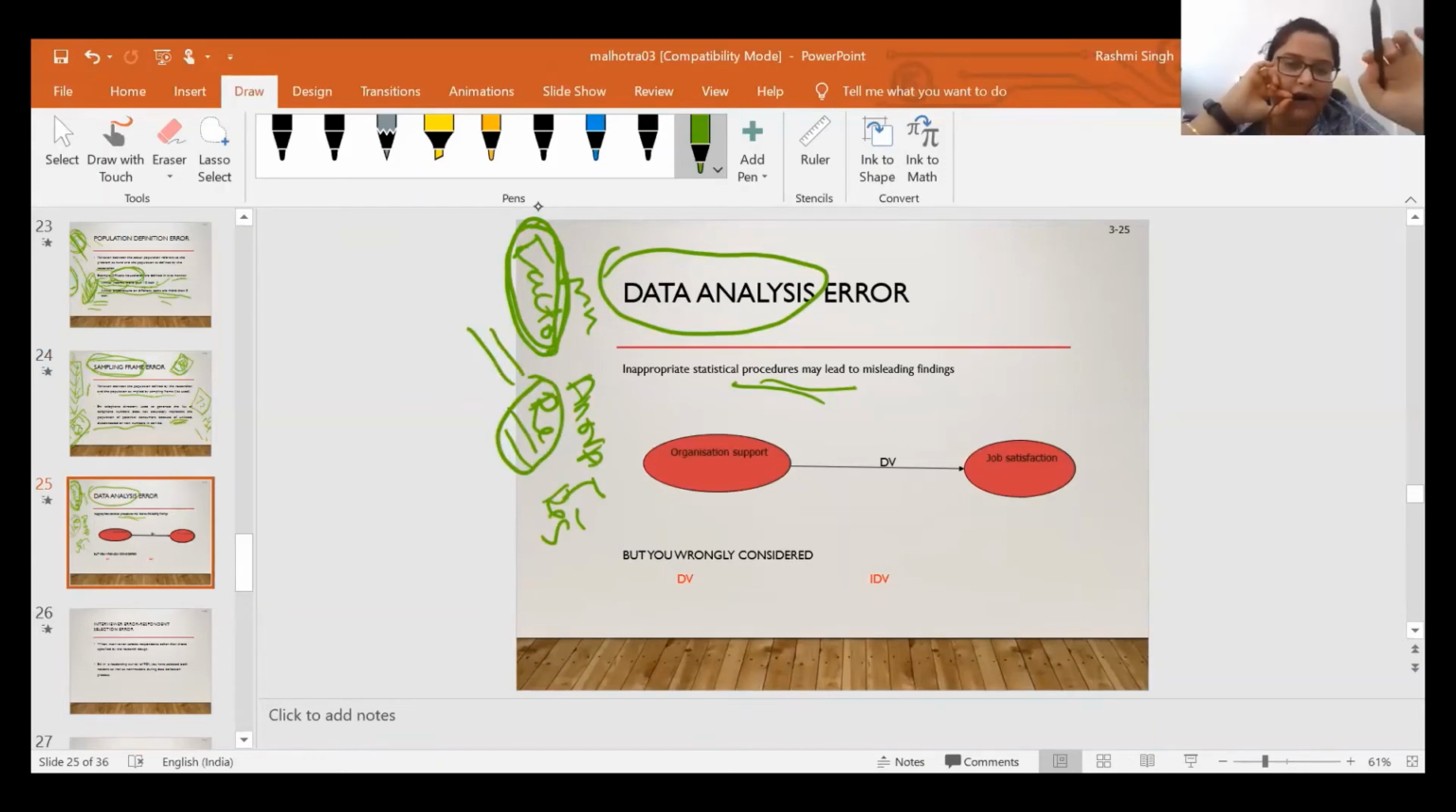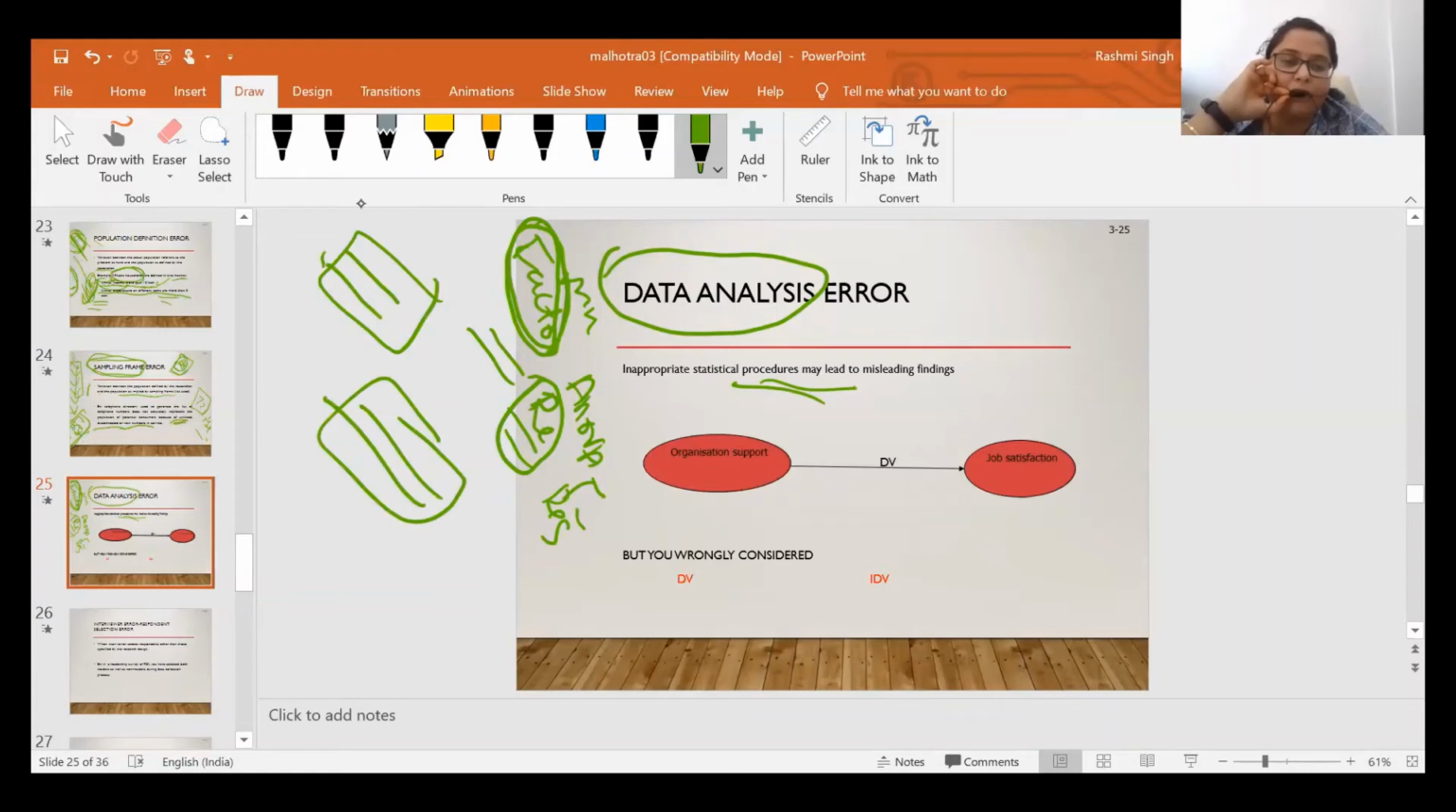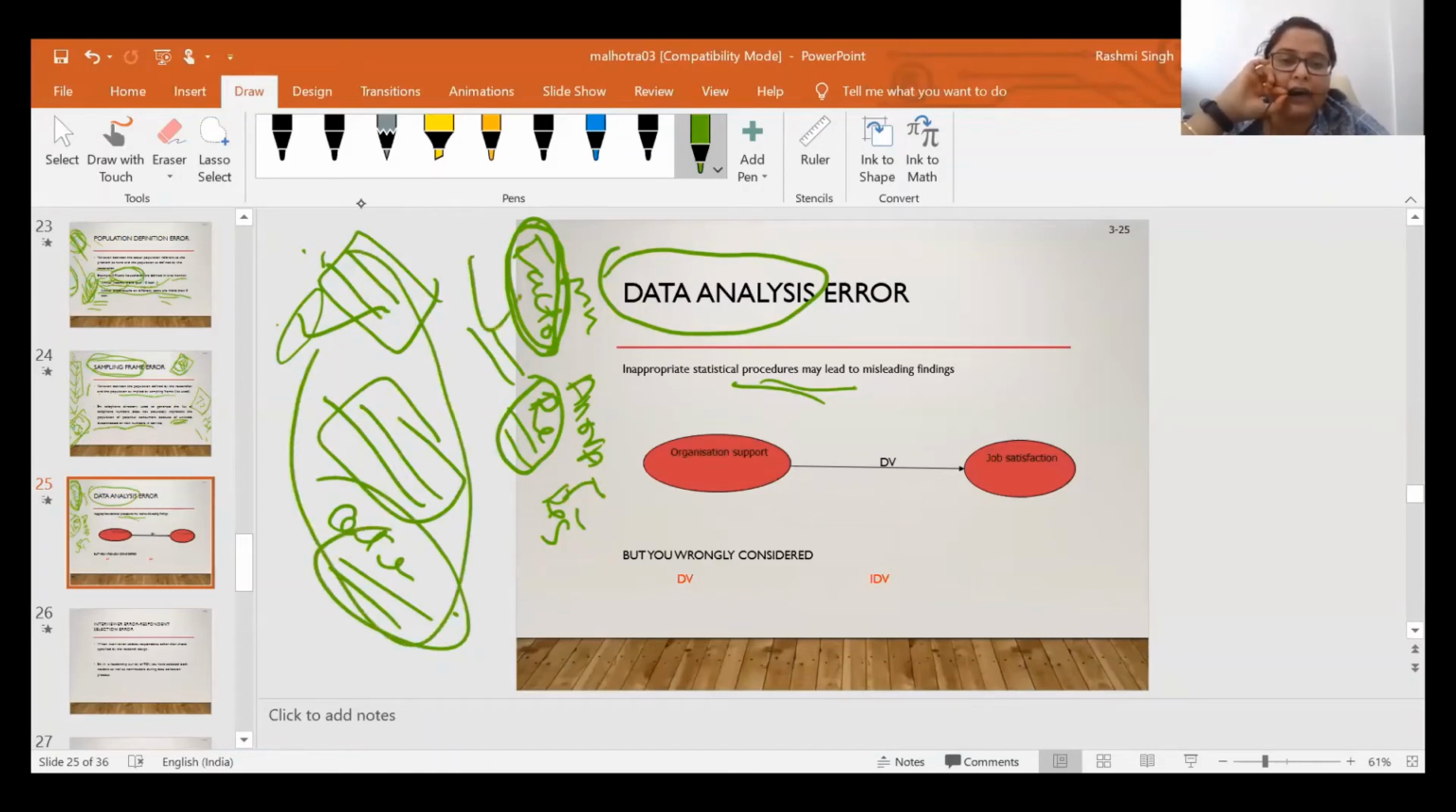analysis, you have to identify as per the objective, as per the variables you have, as per the hypothesis you have made, and the number of dependent and independent variables you have used, based on the type of scaling you have used, whether you have used the categorical scale or the continuous scale. So based on all these factors, you will choose your data analysis technique.